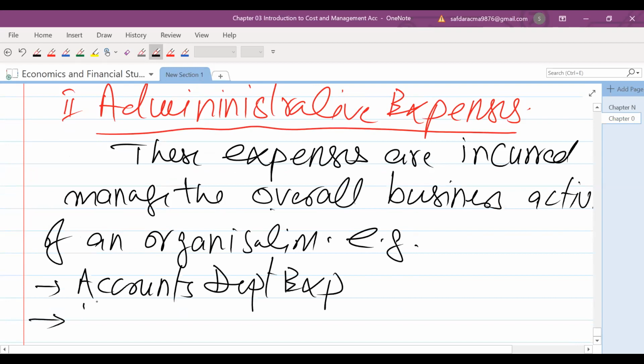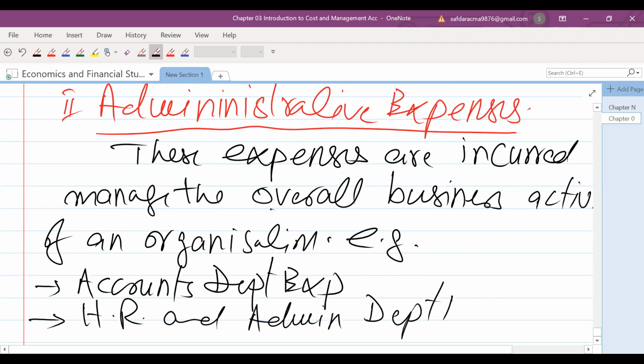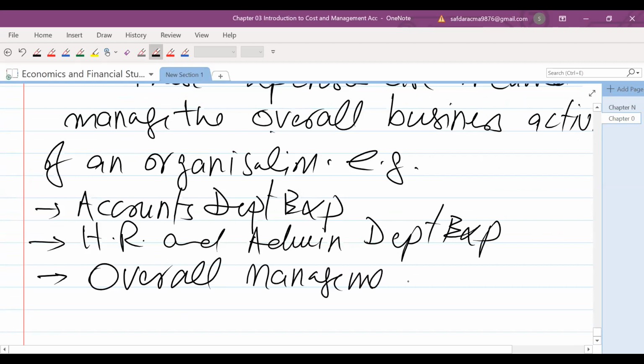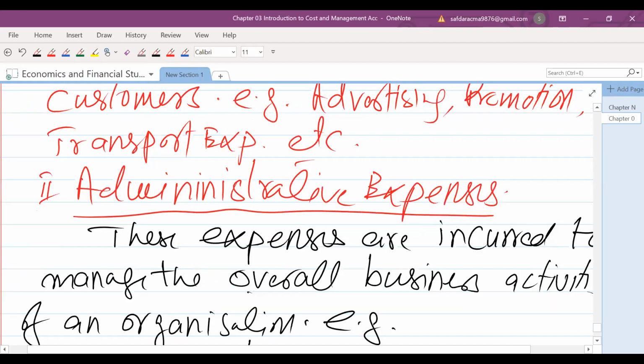administration, HR, and admin department expenses, overall management expenses. So these are the examples of what?